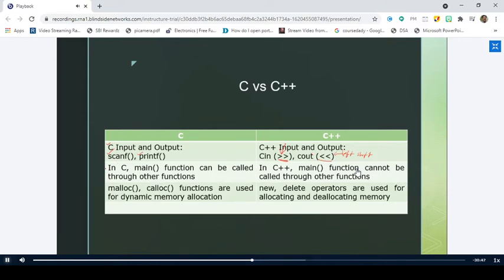And coming to the C programming language, we have one main function. What is the importance of main? Functions are called through the main function. So you cannot write a C program without a main function.